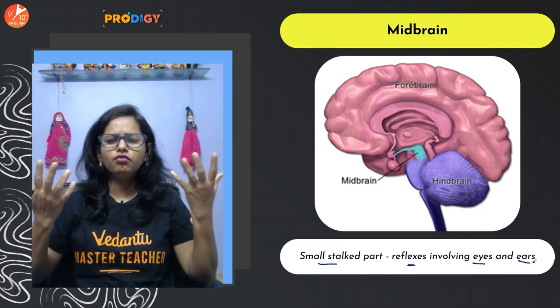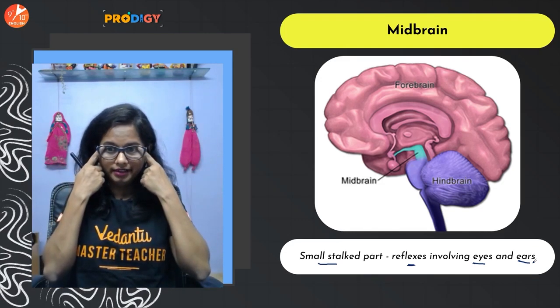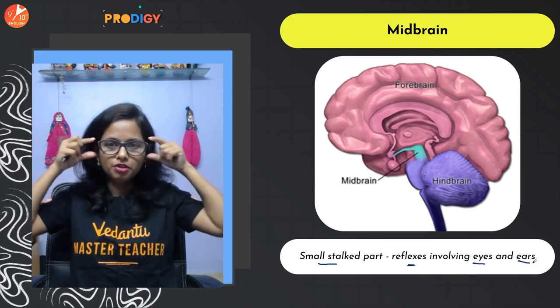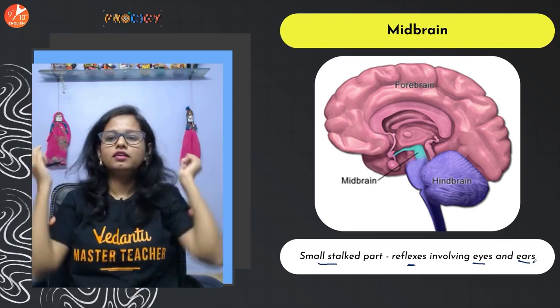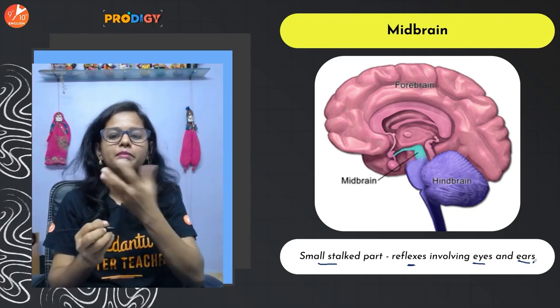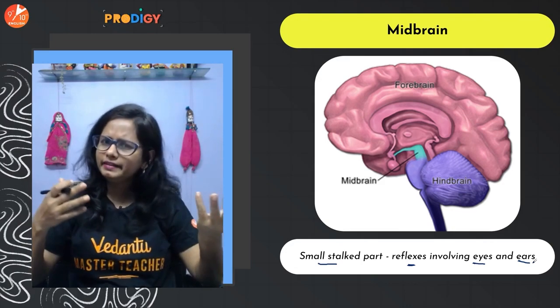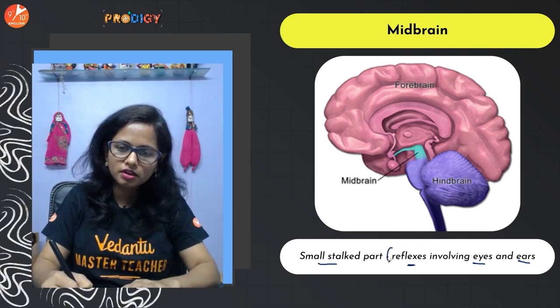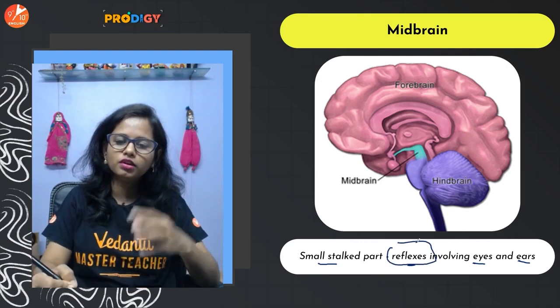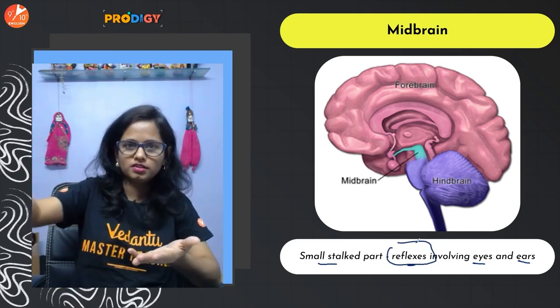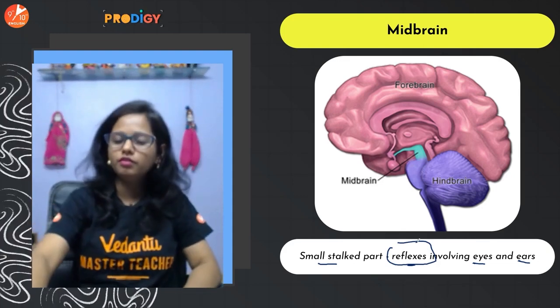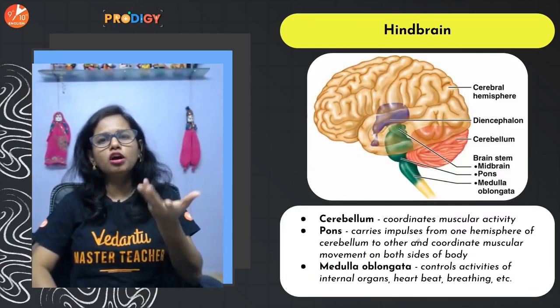So for example, the eyes are here, and the ears. The information is taken right back to the midbrain. So the midbrain helps in reflexes related to eyes and ears. If you ask me what reflexes are, we'll discuss them very soon.